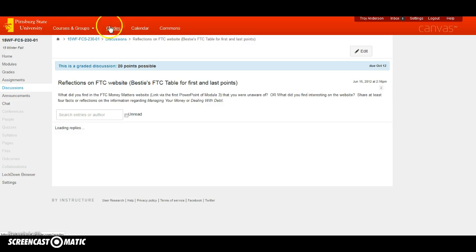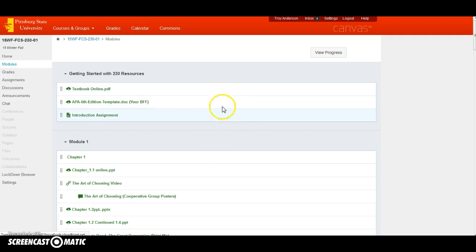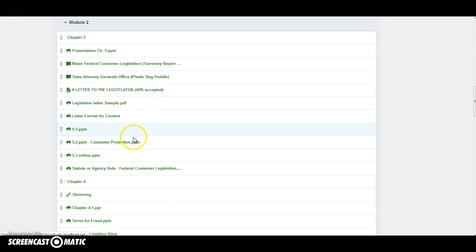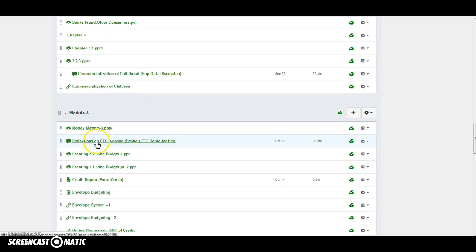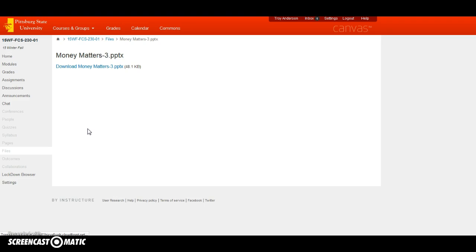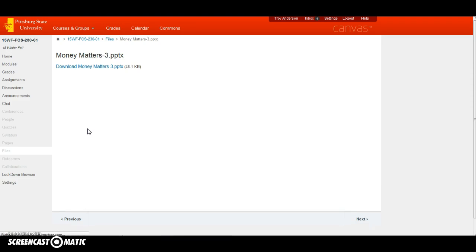That was not the PowerPoint. And I'm going back to modules. Computer is giving a glitch. Alright, so in module 3, here's the PowerPoint. It says Money Matters. This is what you're clicking on. Not sure why that mouse is doing that. Alright, just waiting for that to load a bit.